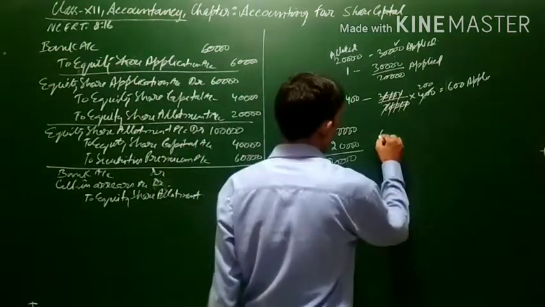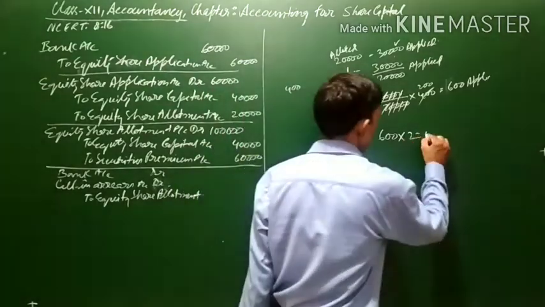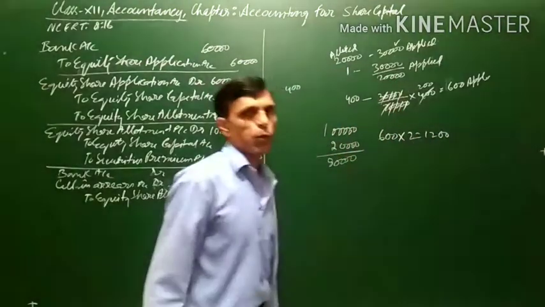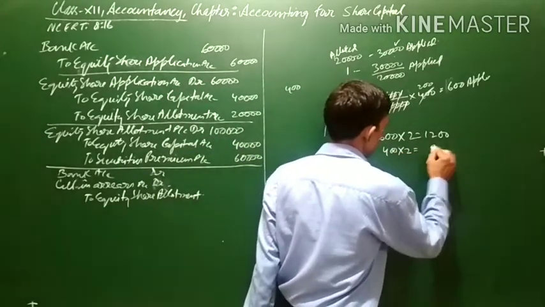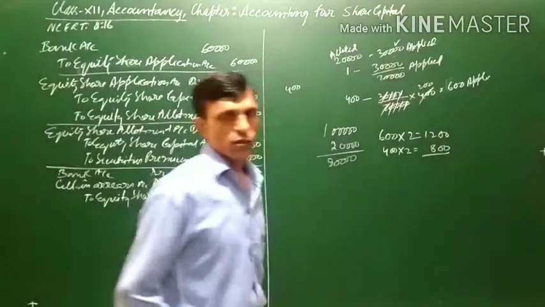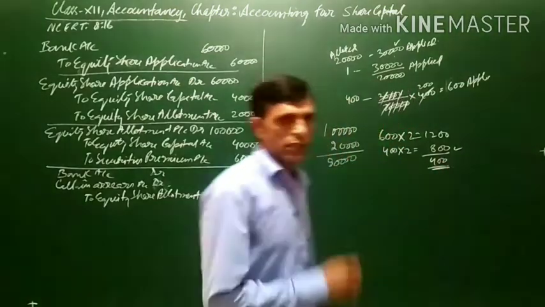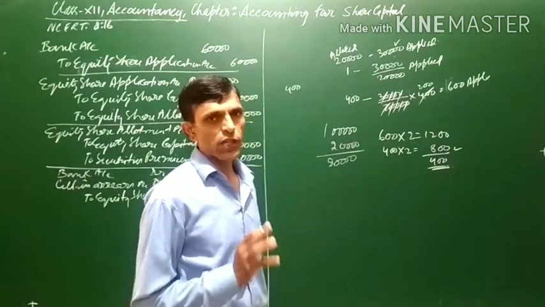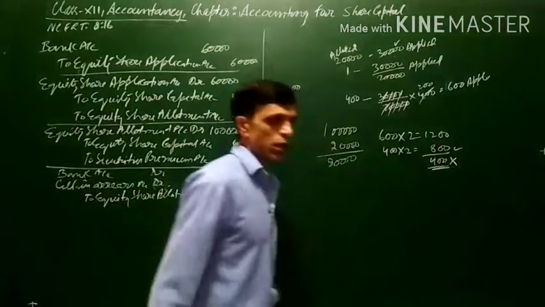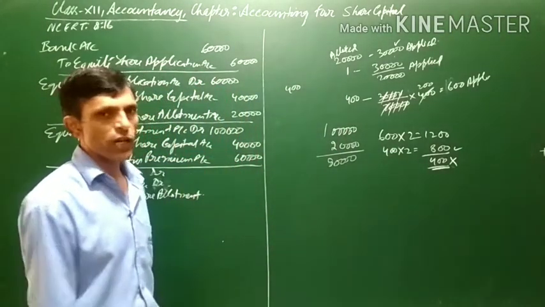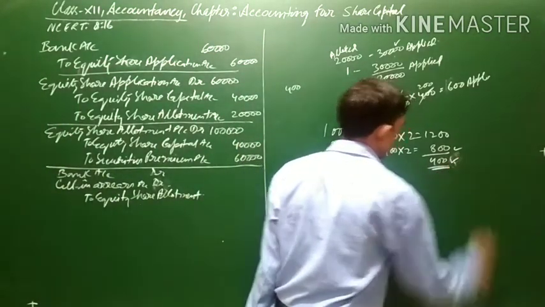Now, since Mohit had applied for 600 shares and application money was 2 rupees per share, he would have paid 1,200 at the time of application, but he was allotted only 400 shares. So 400 into 2, that is only 800, was used for application, and the rest of the amount, that is 400 extra, would have been transferred to the share allotment account. Mohit had not paid the allotment money, but this 400 has already been transferred to the allotment account.